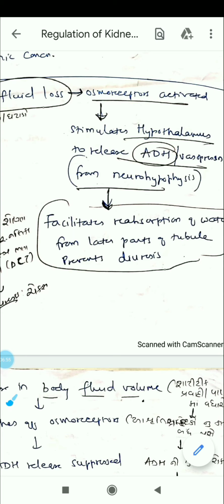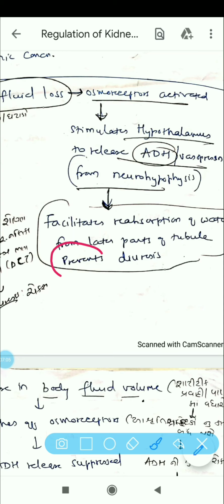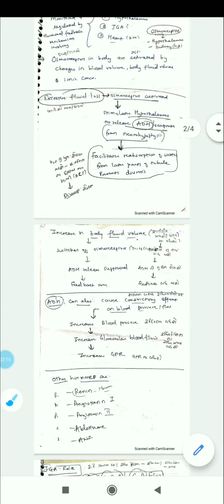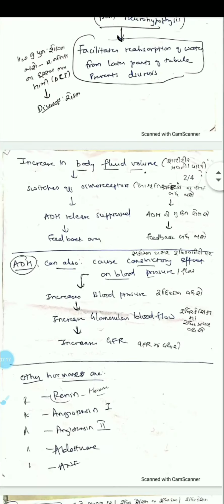So when there is fluid loss through any mode, like perspiration, which usually happens in summer, then we go for fewer bouts of urination. That is because our body will prevent diuresis, and that's why the urination will be minimized. While in winter it's opposite, so urination is more. So that is about the excessive fluid loss.